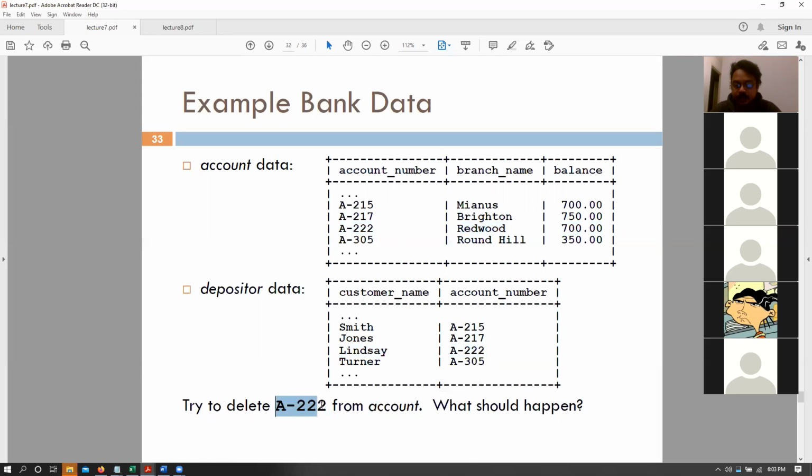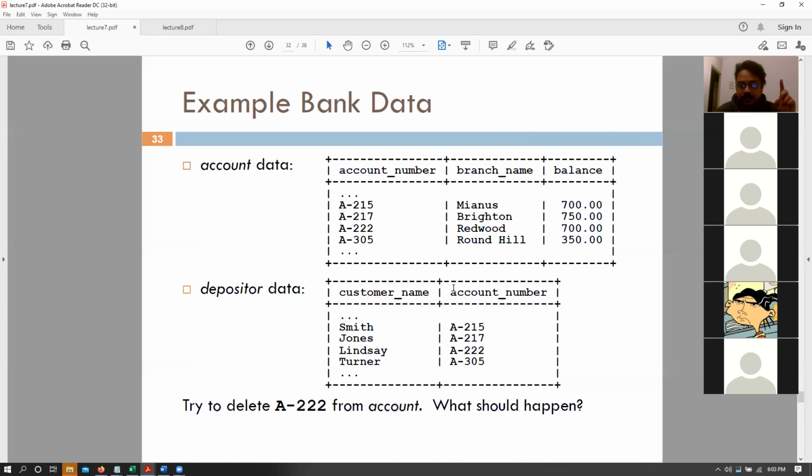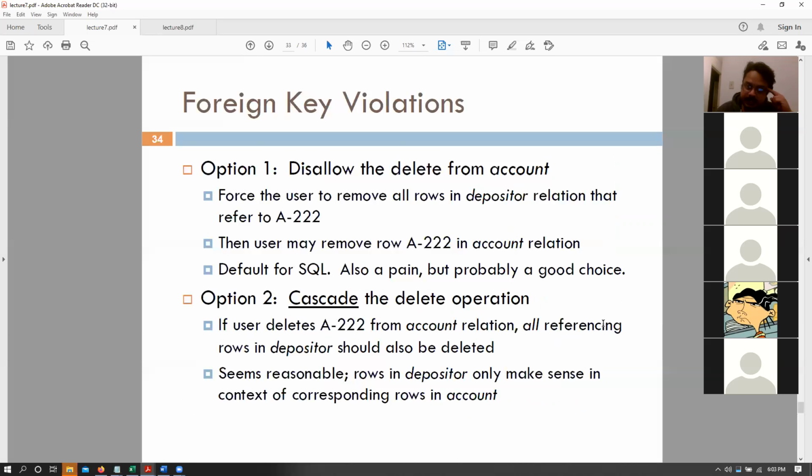So if we try to delete this particular tuple from the account table, there are a bunch of ways we can actually work with that. The first way would be to disallow that delete from the account until and unless you maintain the referential integrity of that entire table. So essentially first delete from the depositor, and only then are you allowed to delete from the account table, right? So disallow unless that is the case.